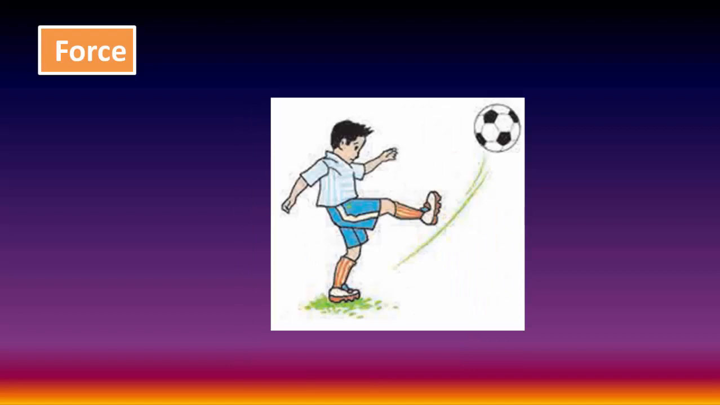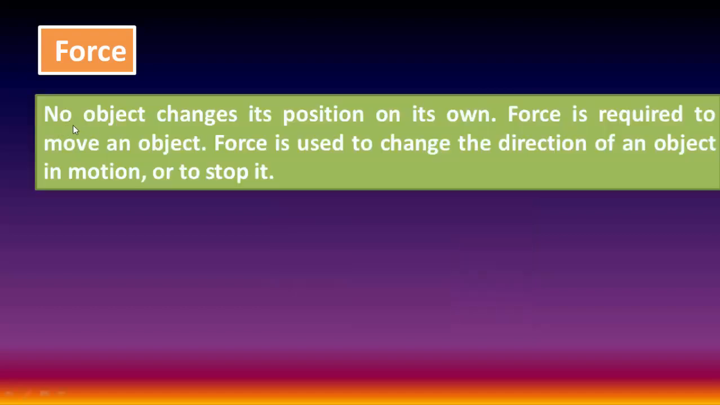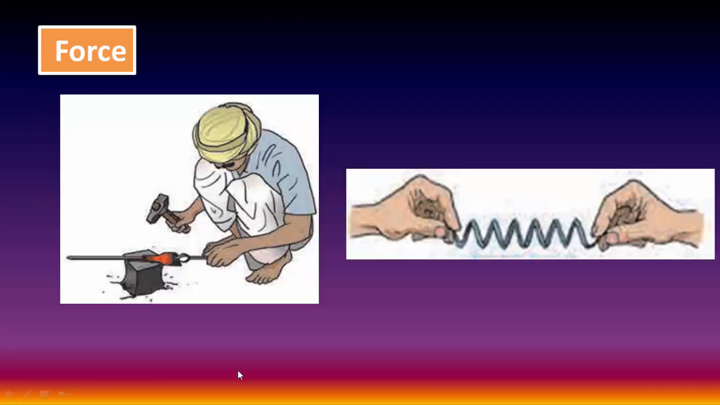Here, a boy applies a force on the football with the help of his leg. To change the position of the football, a boy applies a force. This means no object changes its position on its own. Force is required to move an object. Force is used to change the direction of an object in motion or to stop it.